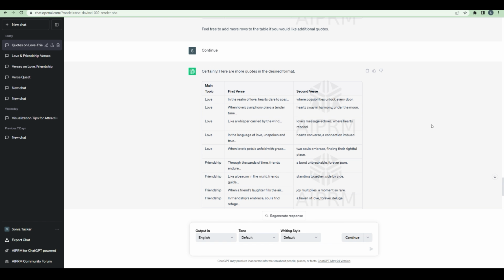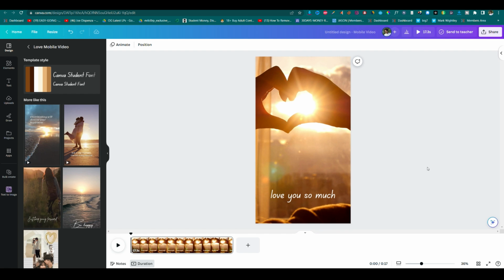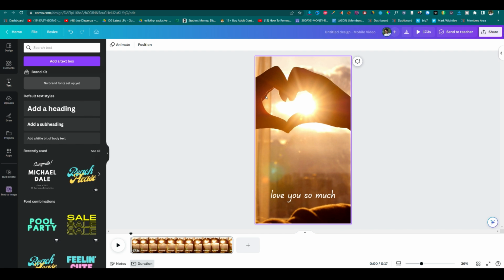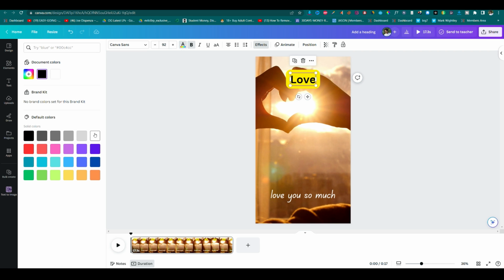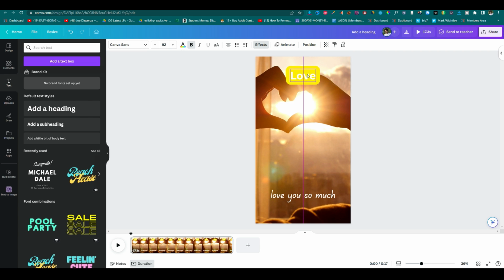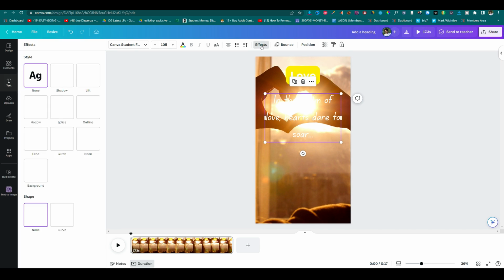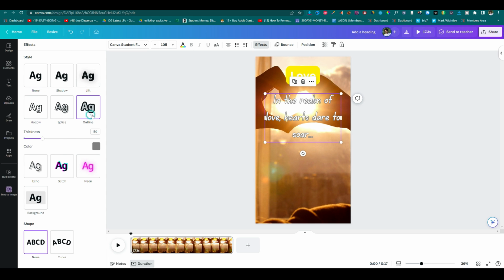For now, let's come to ChatGPT. Simply copy the first verse and the main topic. Now come to Canva and simply make the title of it, the main category. It's on love, so simply type love and also give the effect. Let's change the color to white. Let's keep it on this side, and there is already a font, so simply go for it. We simply paste the first verse here. We place it at the top and also give a different effect, an outline.